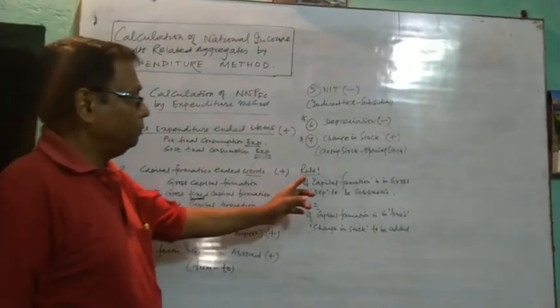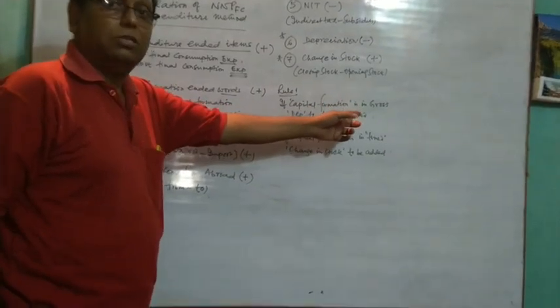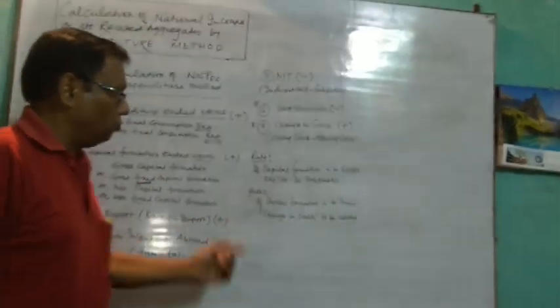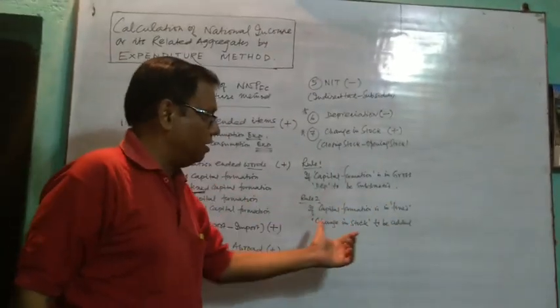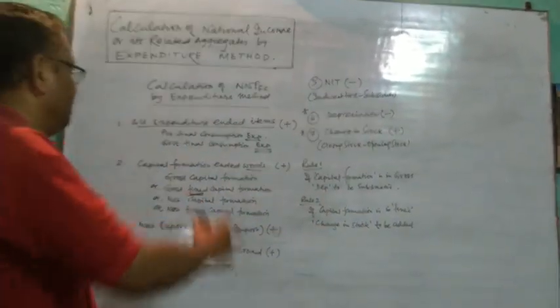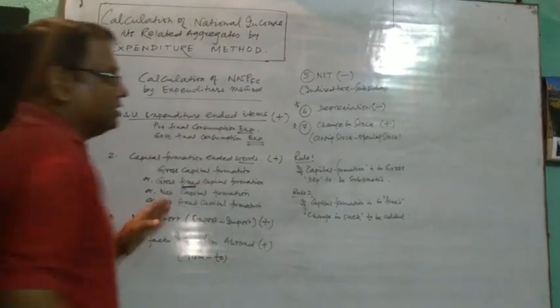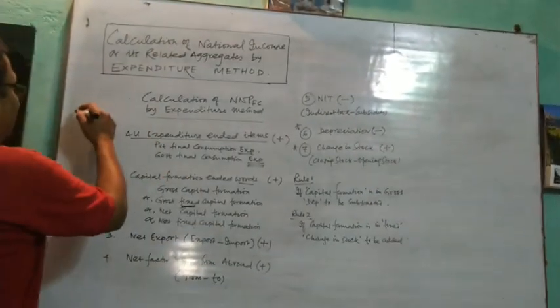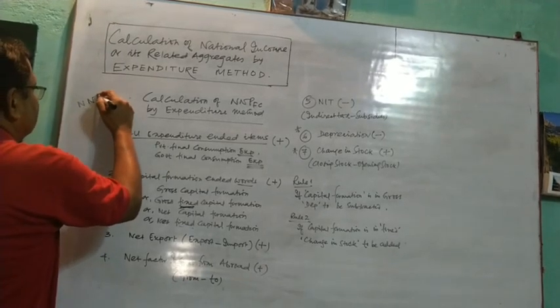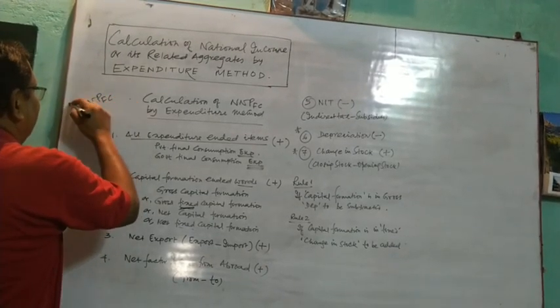Rule number 1, if capital formation is in gross, depreciation is to be subtracted. Rule number 2, if capital formation is in fixed, change in stock is to be added. After doing this much calculation from your relevant question, whatever you get is known as NNPFC.